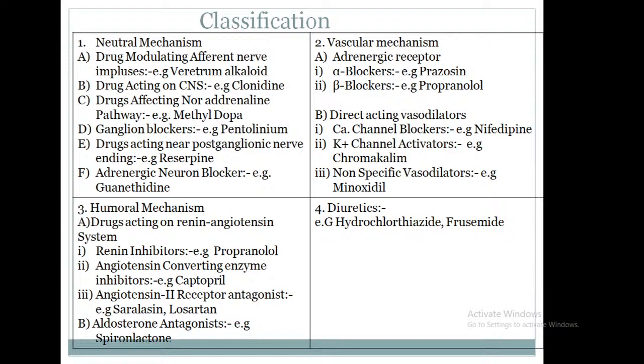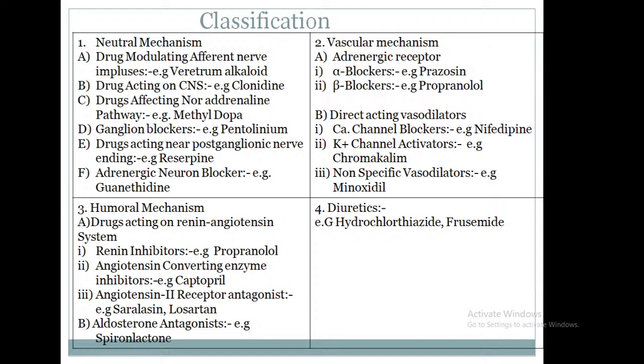Next class for the neural mechanism: drugs affecting the noradrenaline pathway. Example, methyldopa. Next class, ganglion blockers. Example, pentolinium. Next class, drugs acting near the postganglionic nerve ending. Example, reserpine. Next class, adrenergic neuron blockers. Example, guanethidine.